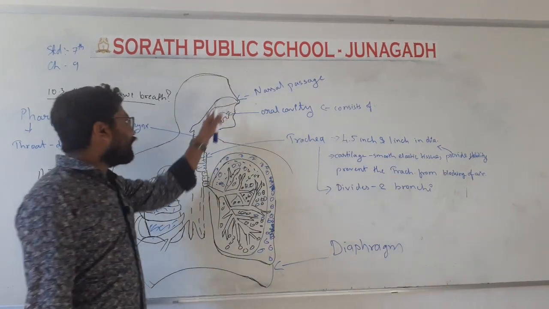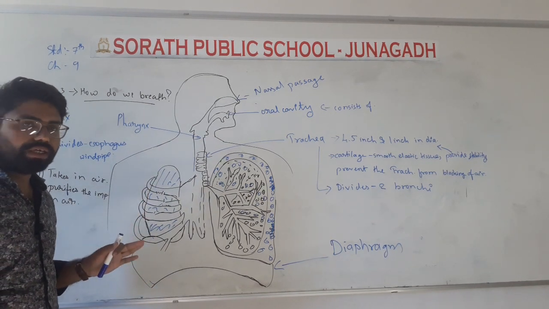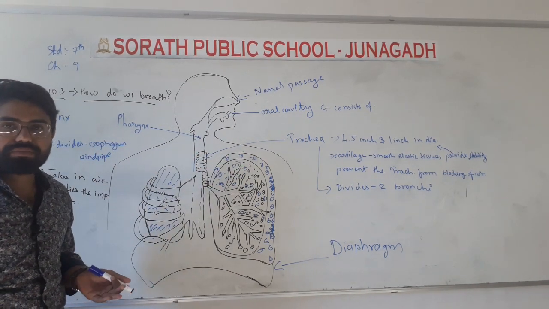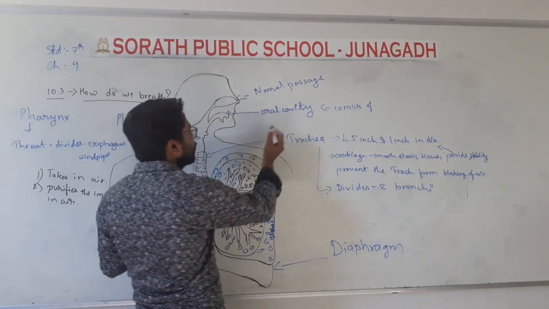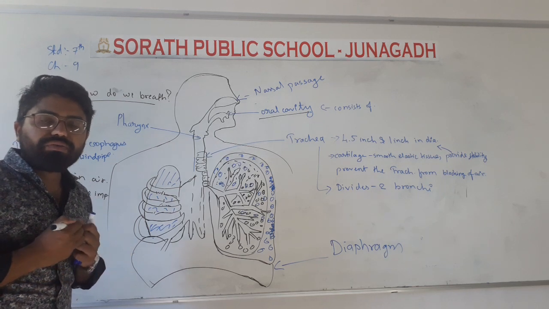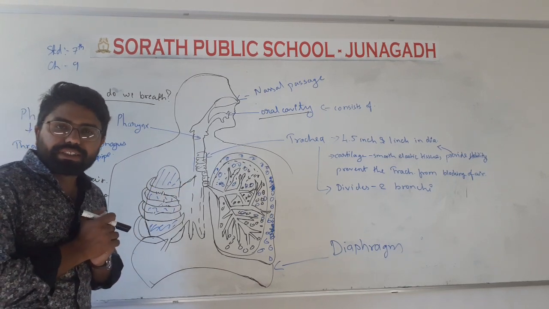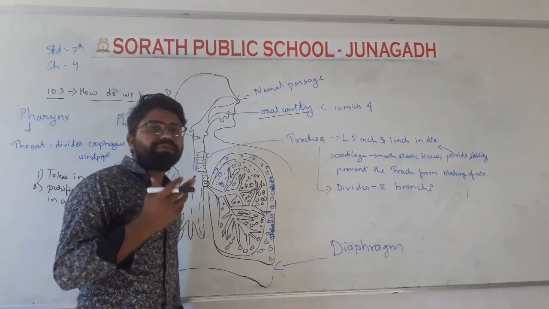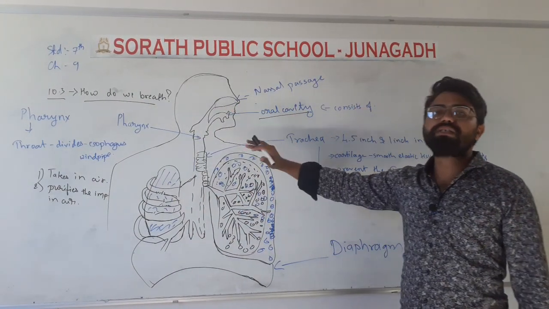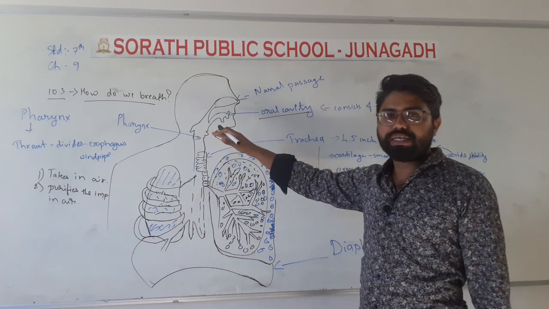Now, when the air enters, it moves through the windpipe, or we can say the trachea. Okay, but there is another cavity that is known as the oral cavity. What do you mean by oral cavity? It is present here in our mouth, which part in our mouth is known as the oral cavity. Now, the oral cavity is present just under the nose, or we can say the nasal cavity, or nasal passage.